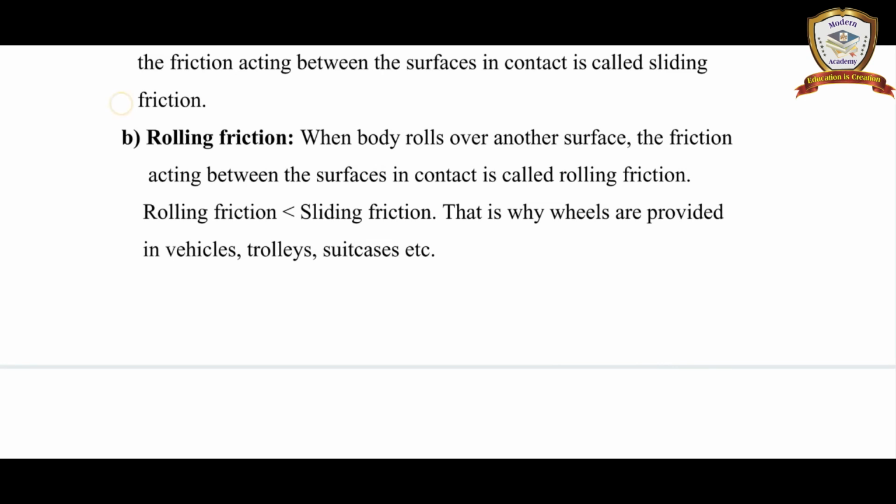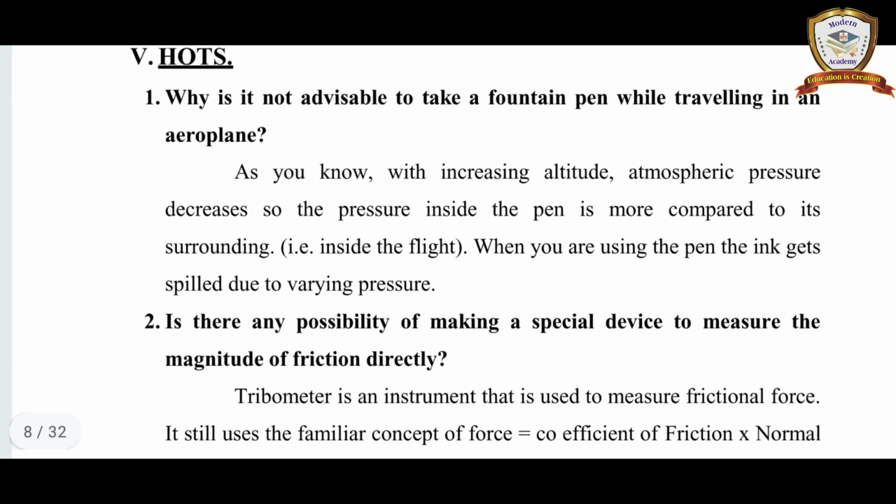Roman numeral 5. Question 1. Why is it not advisable to take a fountain pen while traveling in an aeroplane? As you know, with increasing altitude, atmospheric pressure decreases, so the pressure inside the pen is more compared to its surroundings, that is, inside the flight. When you are using the pen, the ink gets spilled due to varying pressure.